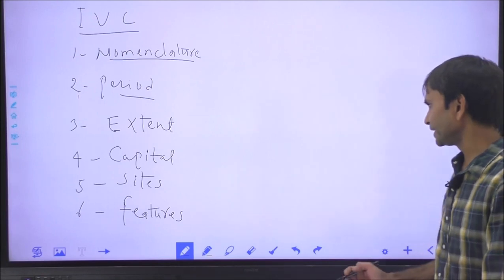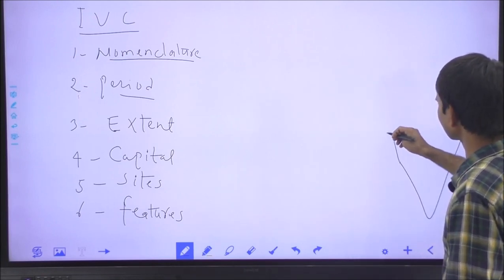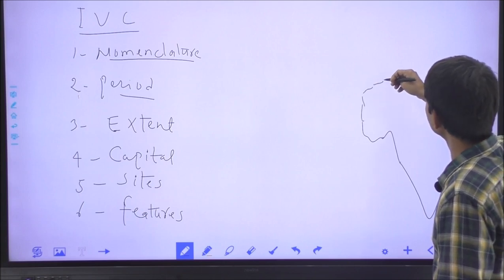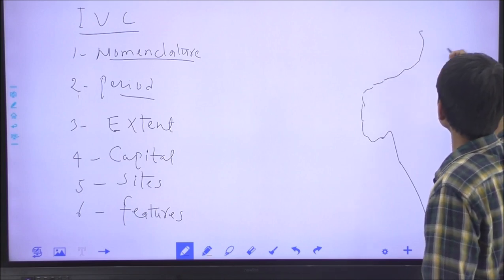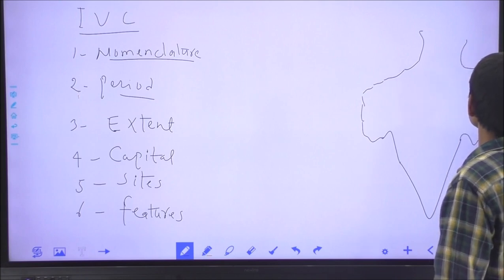Now I will draw the Indian map through which we will locate some important sites and understand the different features or artifacts found from the civilization.